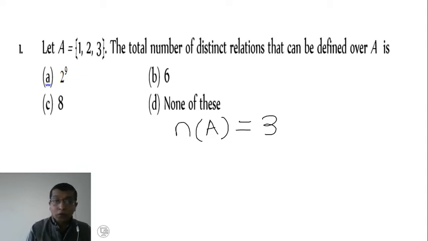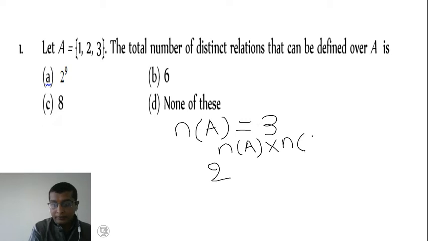Now the total number of distinct relations that can be defined over A is given by the formula 2 raised to n(A × A), that is the cardinal number of A cross A. This is equal to 2 raised to n(A) times n(A), which is 3 times 3.